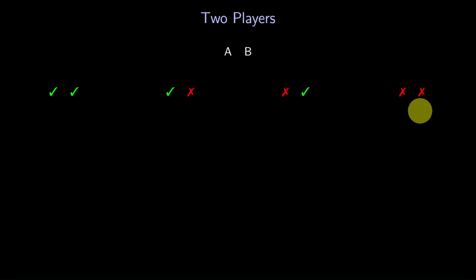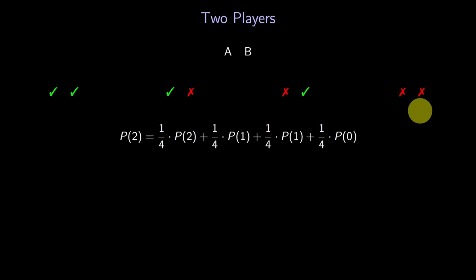All right, let's use these 4 cases to compute P of 2. Here we have expressed P of 2 in terms of the 4 cases. There are 4 terms in the sum, 1 for each case. The good news is that we know P of 0 and P of 1 already, so we can substitute their values in to simplify.